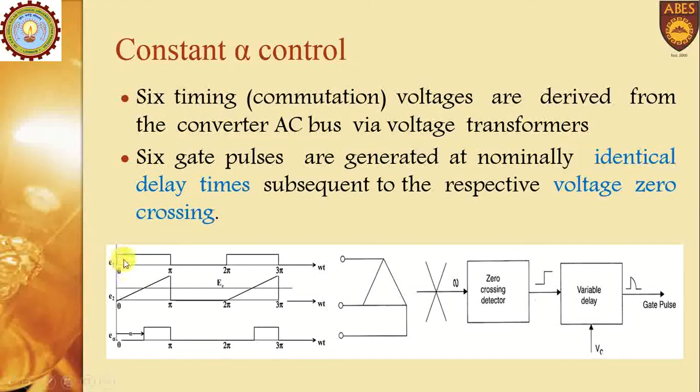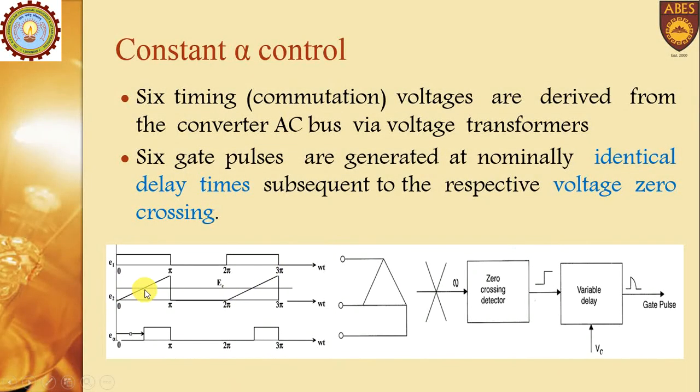You can see in this figure, this is the generalized block diagram. We can easily understand with this figure that this is E1 and E2. The voltages are E1, then E2, and these are all equidistant. This is 0 to pi, and then again a difference of pi, pi to 2 pi, and again the pi duration.